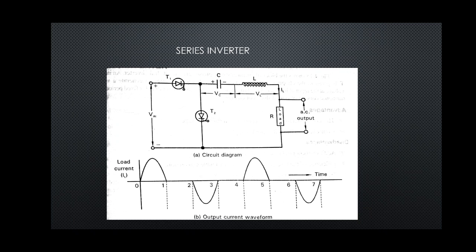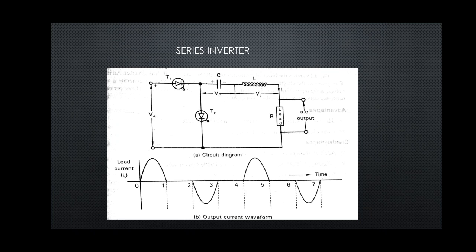So we have to draw the diagram and the waveform. The circuit diagram of the series inverter and the output wave is shown in the figure. Now here we know the definition of series inverter. When the commutating components, that is L and C, are connected in series with the load, we call it a series inverter. We know that the supply is DC, so we require commutation; force commutation is used in case of inverters.